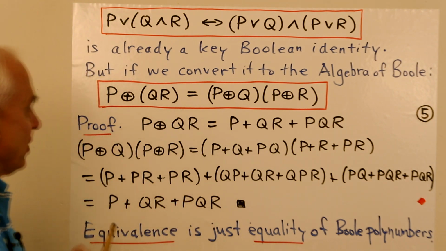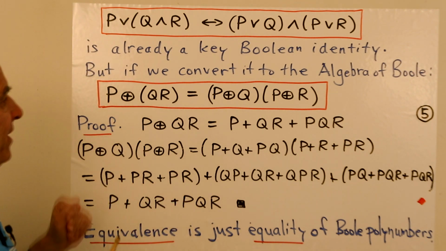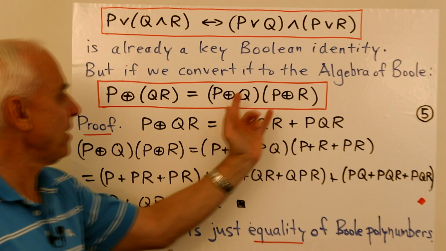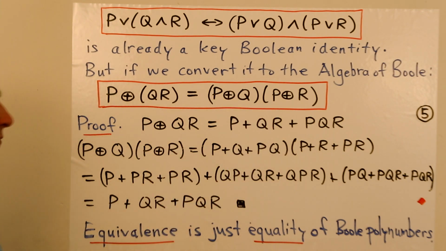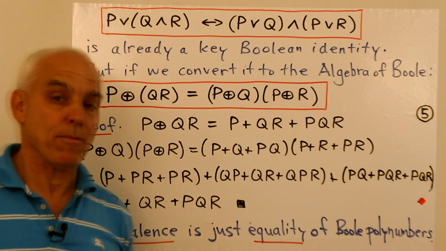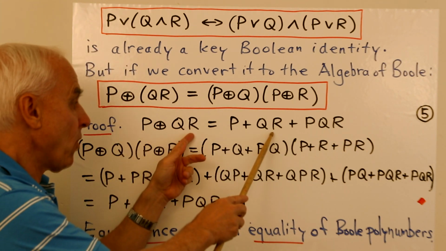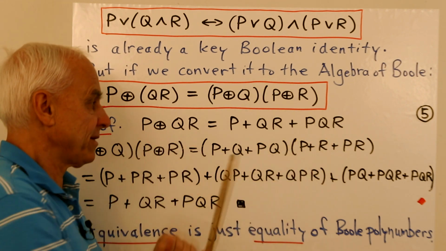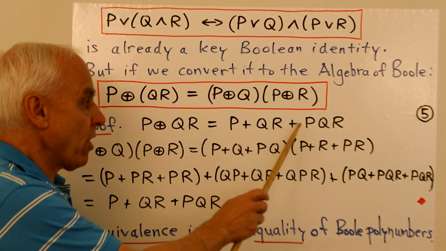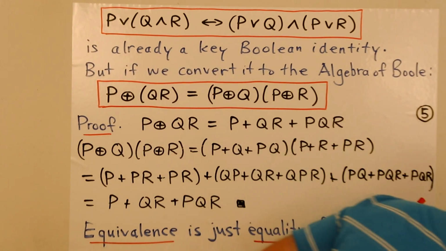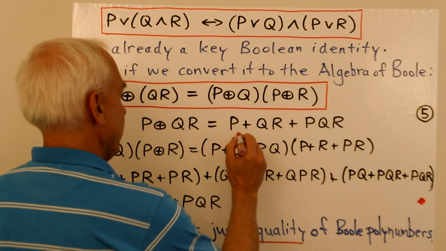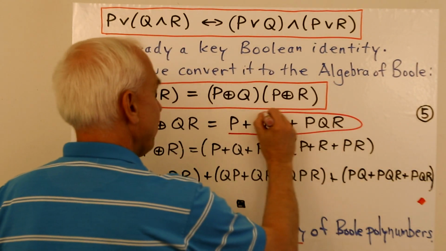So our next stage now is to actually prove this thing. This is an identity in the algebra of Boole. We want to establish this identity. So let's have a look at the left-hand side. P circle sum QR. How do you do a circle sum in the algebra of Boole? You take the first one, you add the second one, and then you add the product. So you get P plus QR plus PQR. Let's circle that. Okay, that's the left-hand side.